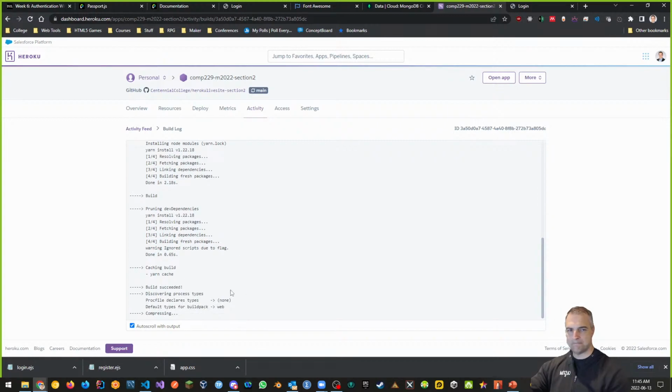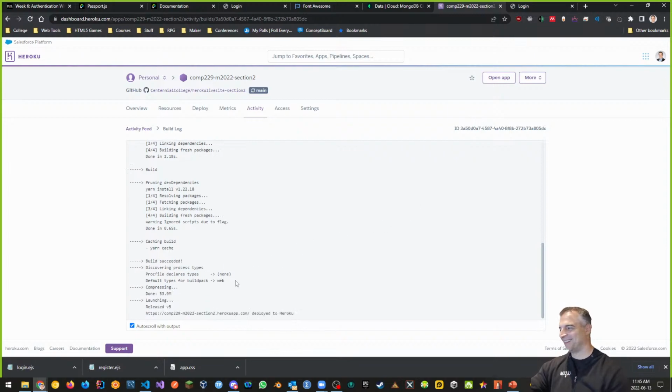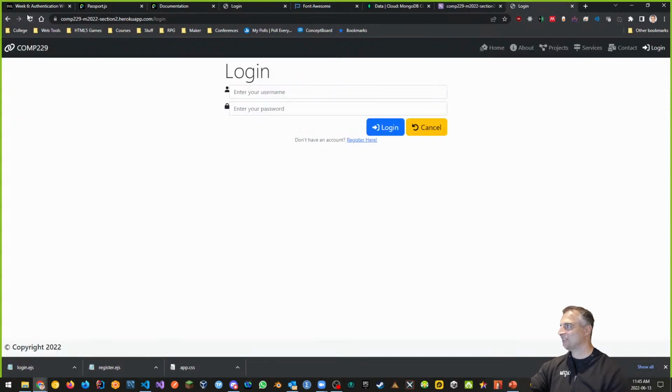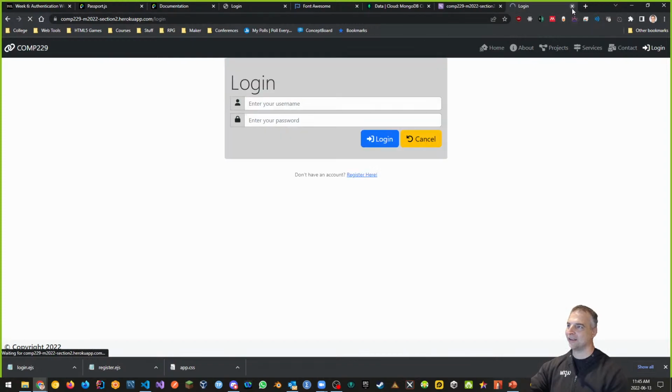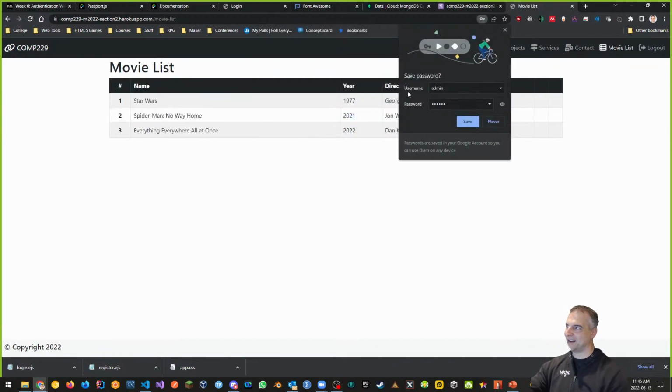And now hopefully we'll be able to refresh. Let's refresh this link. And no, sometimes it takes a second to propagate, and there it is. That's what it should look like. And if I log in, it should allow me to log in and connect to my database.